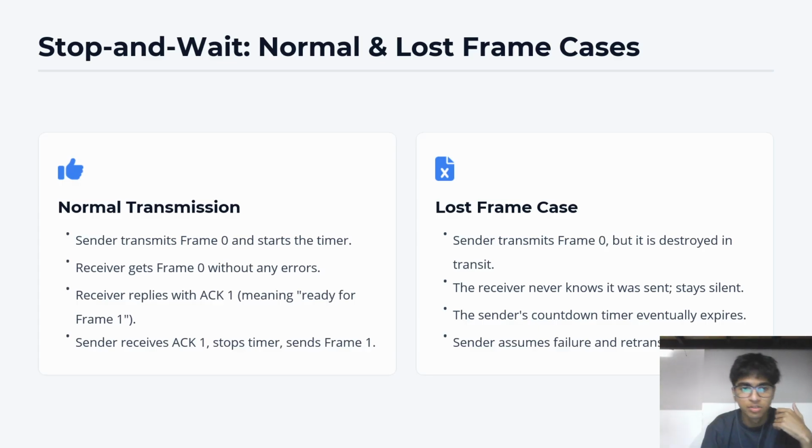A normal transmission goes this way. A sender sends a frame and waits for the acknowledgement of that frame to come. Once the acknowledgement of the sent frame comes, it transmits the next frame and waits for the acknowledgement of that frame. The second case is the lost frame case, where the frame 0 that was sent by the sender is destroyed in transit. Thus, the receiver never receives it and thus does not send an acknowledgement. So once the timer runs out and the sender knows that the acknowledgement has not been received, the sender retransmits frame 0 and waits for the acknowledgement of that to come back.